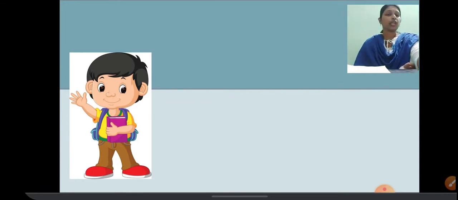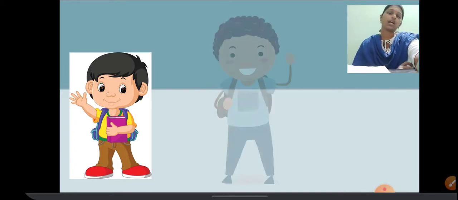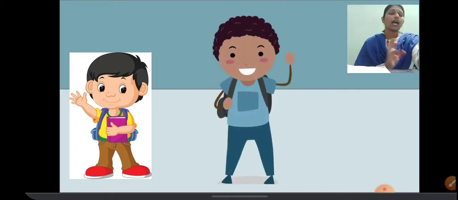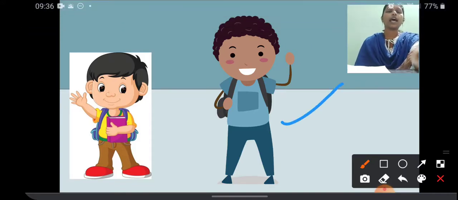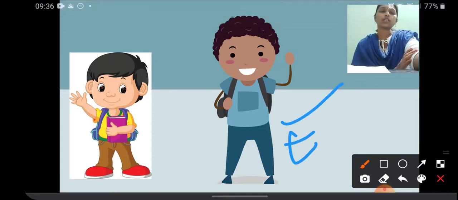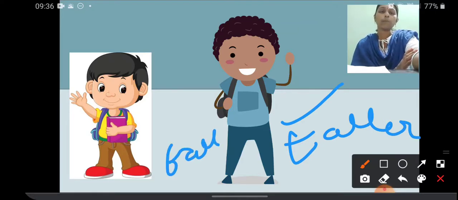But when I start comparing this boy with another one, this boy is tall when compared to the height. This one is taller than this boy. So I use the adjective tall to compare these two boys. The second one is taller than the first one.